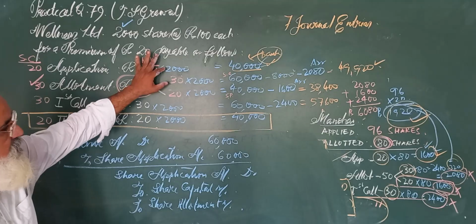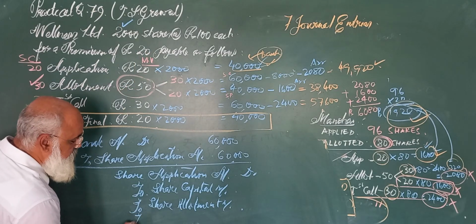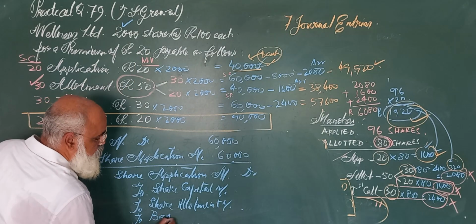On those 600 shares which were refused we have to return the money. So here it is to bank.